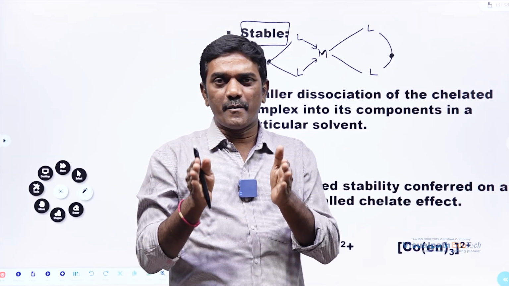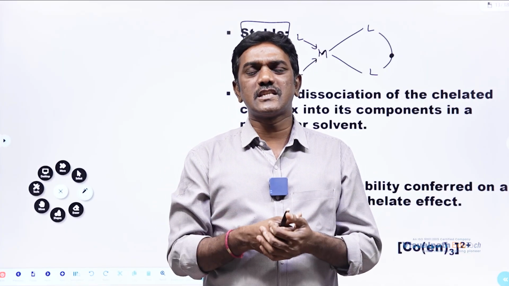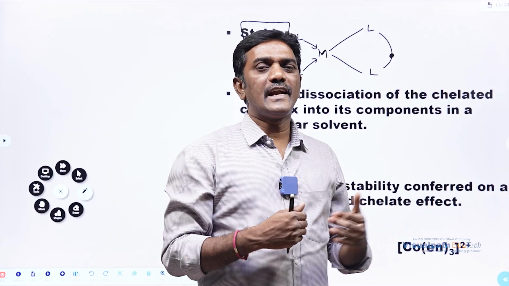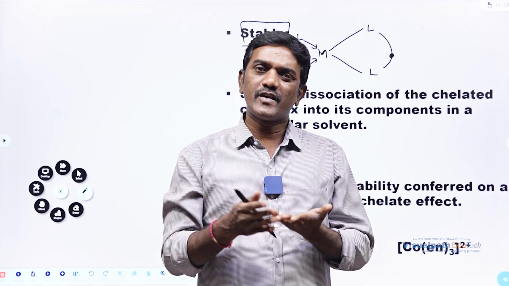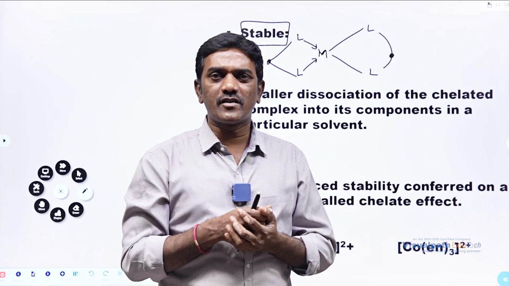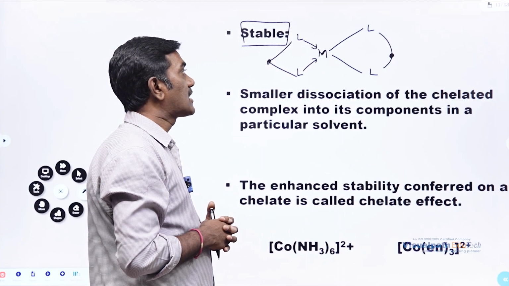If a species can sustain for a long time, then that is called stable. Why is a chelate going to be stable? Because it's forming a ring structure that cannot break easily. If it cannot break easily, it will sustain for a long time and it is stable. That's the reason for the formation of a stable chelate here.